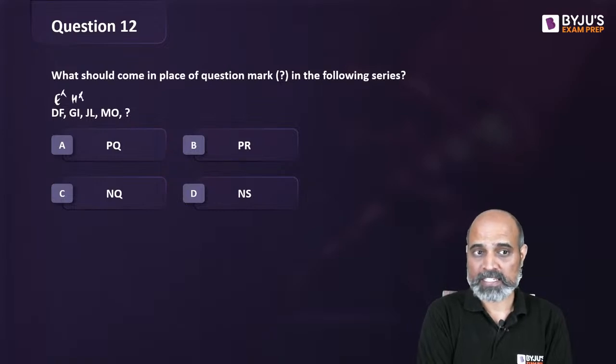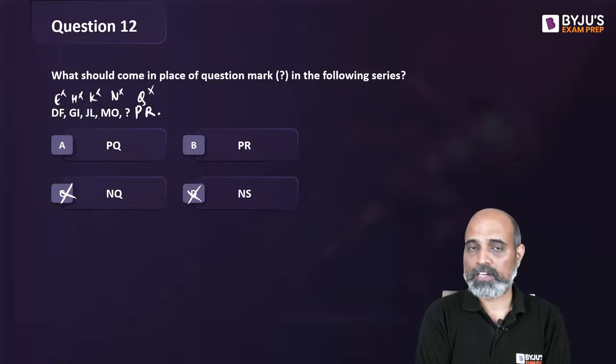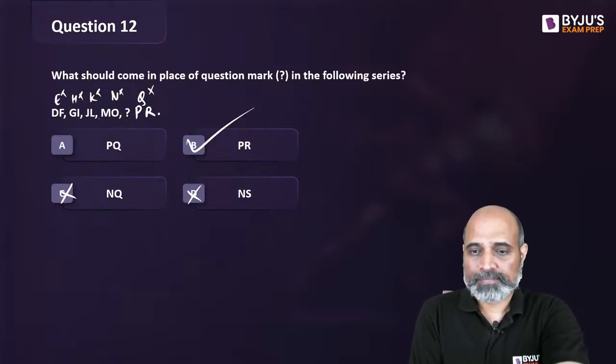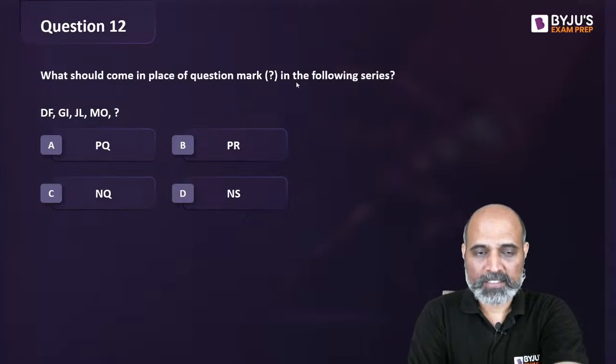Then H is missing, you have I, J, K is missing, L, M, N is missing, O. Then you should have a P. और उसके बाद Q miss हो जाना चाहिए. And then you need to have an R. Right? So PR should be the answer. Right, good. B is the answer. Correct, correct.